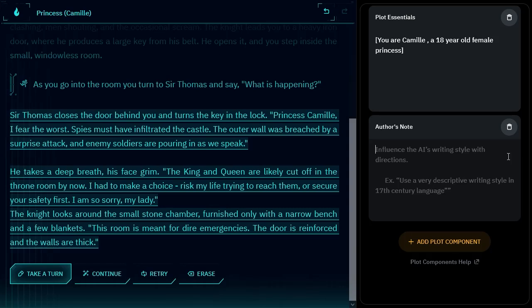I'm not going to remember all that stuff. Actually, it might be here as well. Let me check real quick. Let's see. What should I say? Use Shakespearean writing style in your language. Maybe something like that.